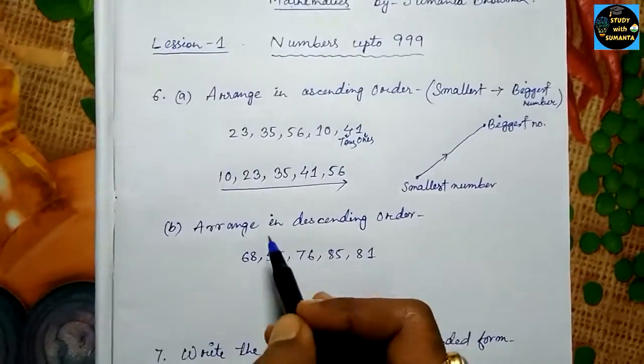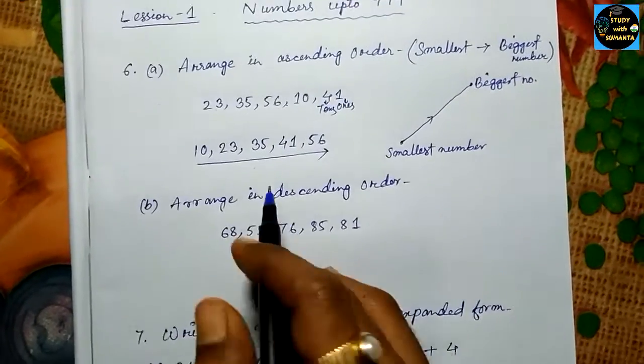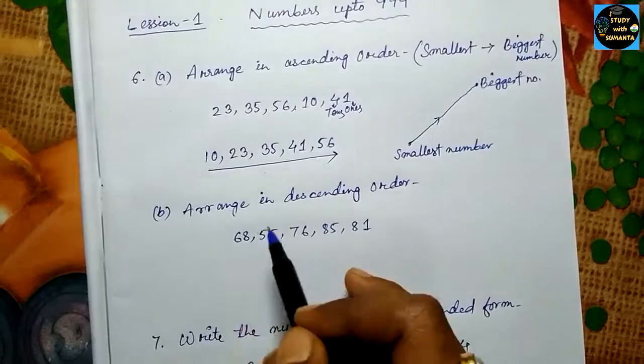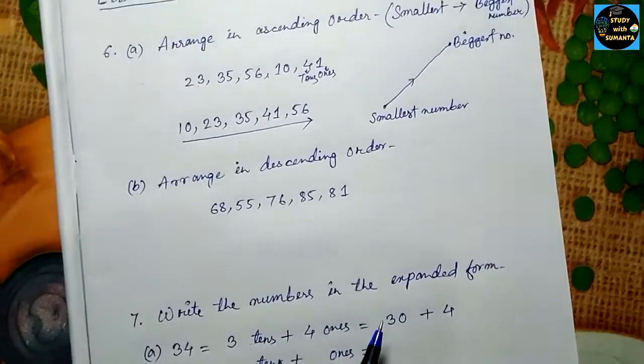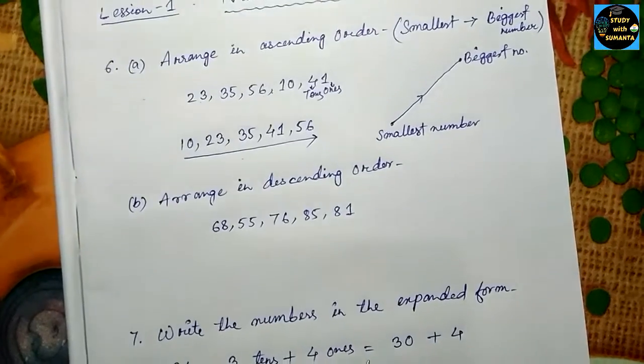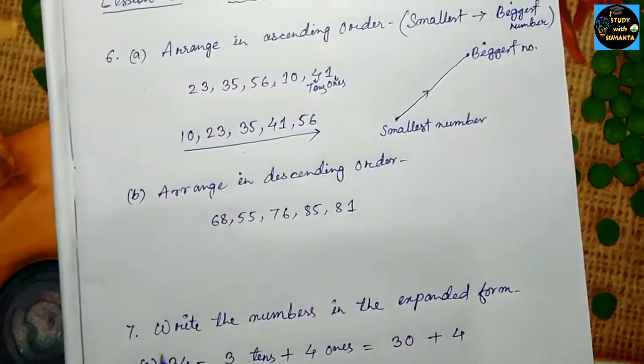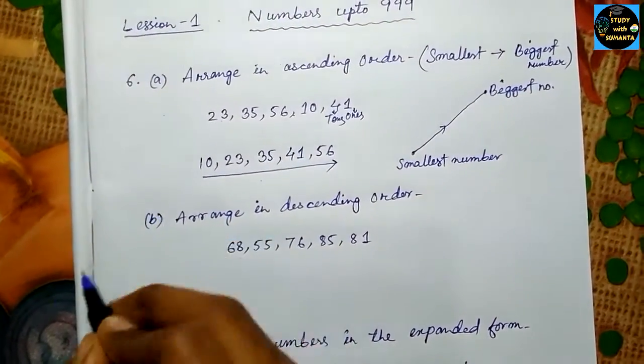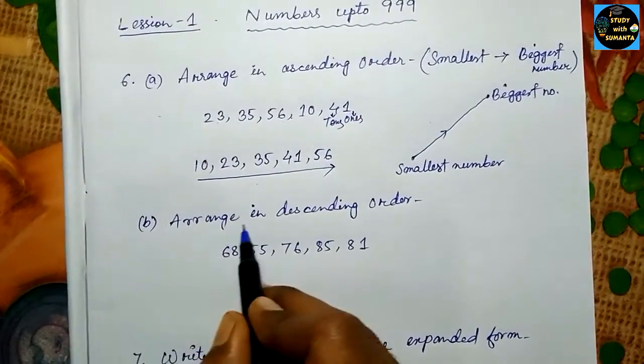This thing you have already done in class 1. This is just a revision. Up to 8 is the revision portion, and after that we'll start. So B, we have to arrange in descending order.